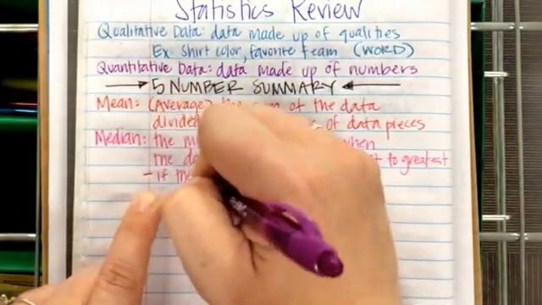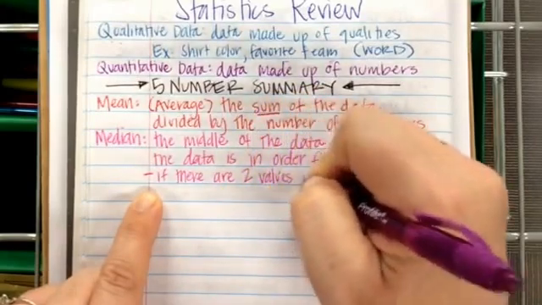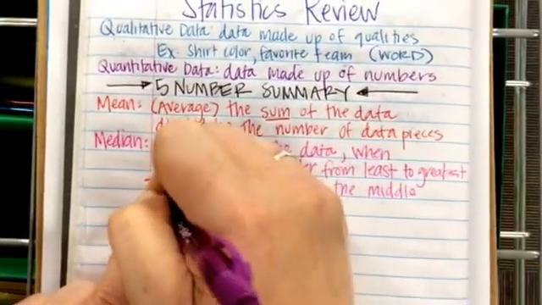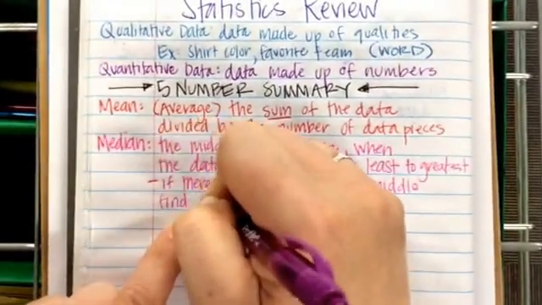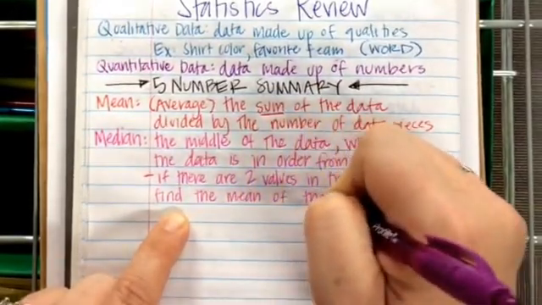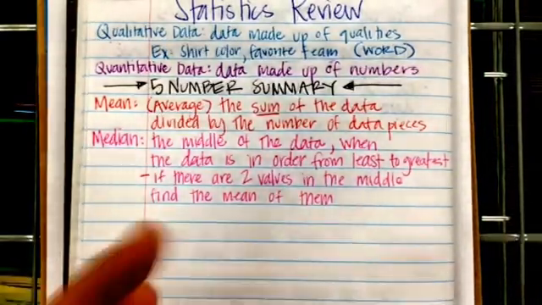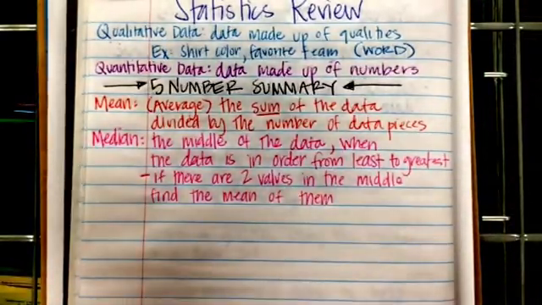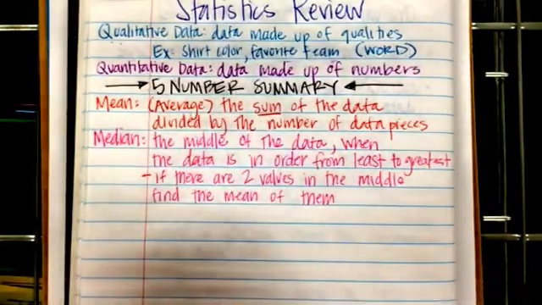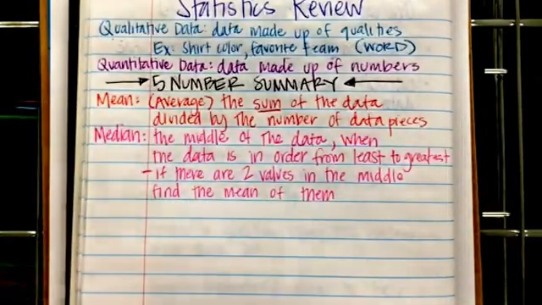If there are two values in the middle, find the mean of them. So if there are two numbers in the middle, say you've got 10 and you've got 15, you're going to find the mean of 10 and 15. The two numbers in the middle, you're going to add them together, get an answer, and since there are two values, you're going to divide by 2.